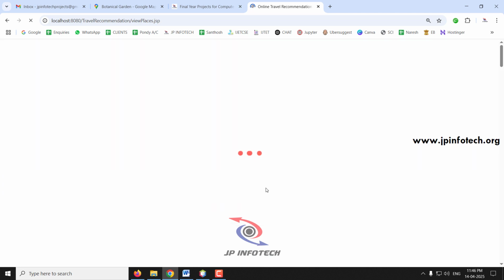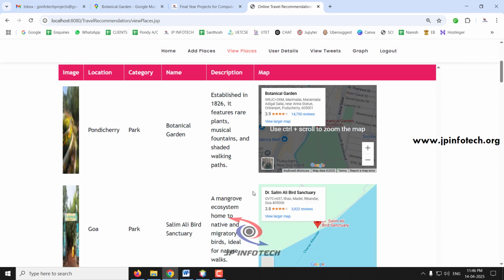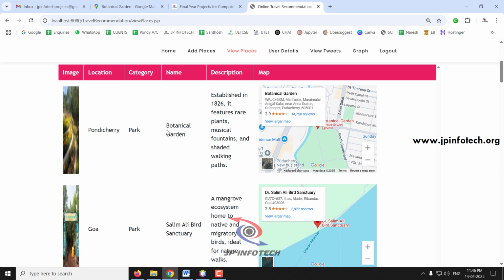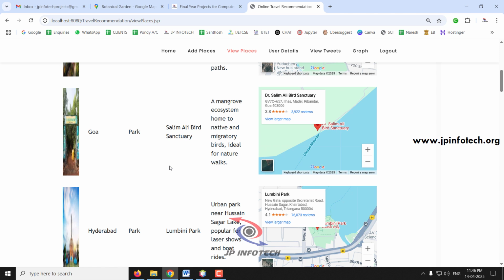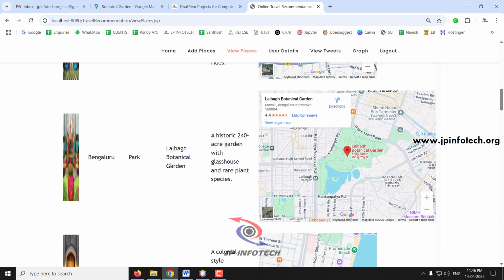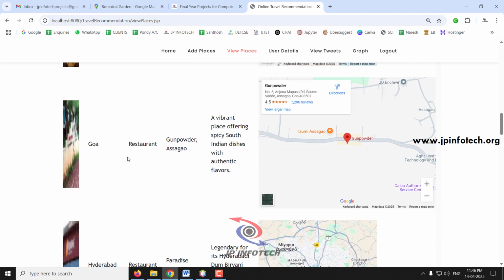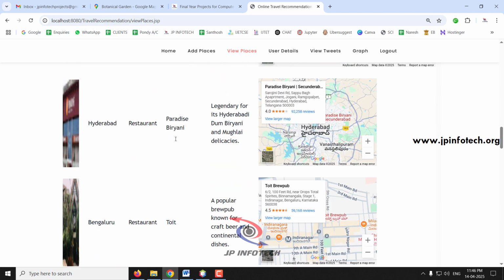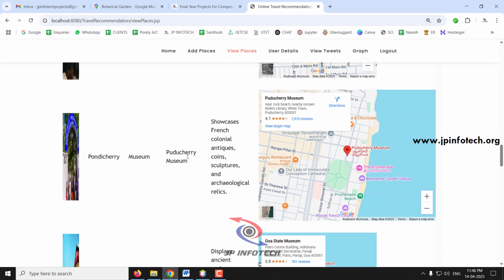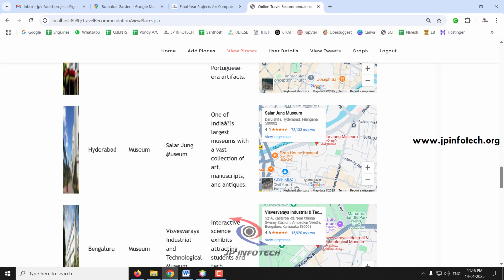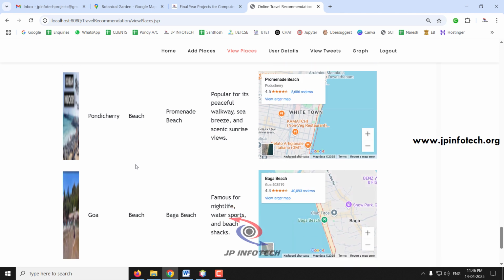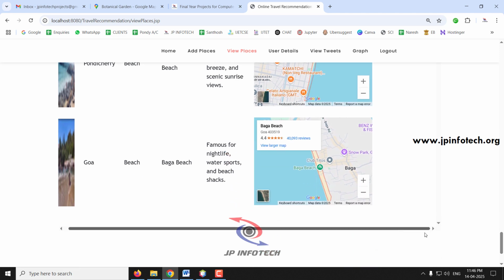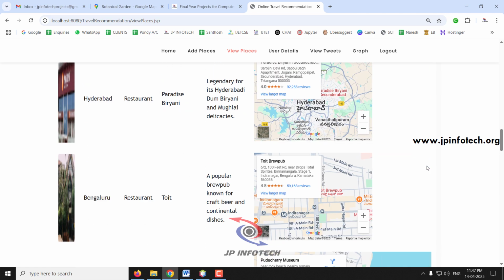Just go to view places. Now you can see the various places that I have added: Pondicherry Park, Botanical Garden, Goa Park, Salim Ali Bird Sanctuary, Hyderabad Park, Lumbini Park, Bengaluru Park, Lal Bagh Garden, Pondicherry Restaurant, Villa Shanti, Goa Restaurant, Gunpowder, Hyderabad Restaurant, Paradise Biryani, Bengaluru Restaurant, Toit, Pondicherry Museum, Goa Museum, Hyderabad Museum, Bengaluru, Pondicherry Heritage Building, Pondicherry Beach, Goa Beach. I have added various places, each category having 4 places in it.